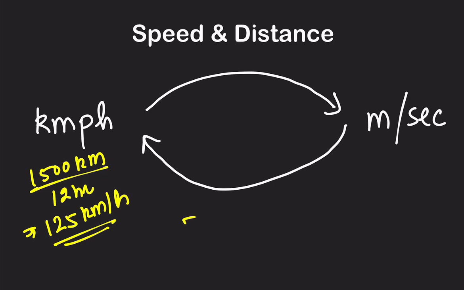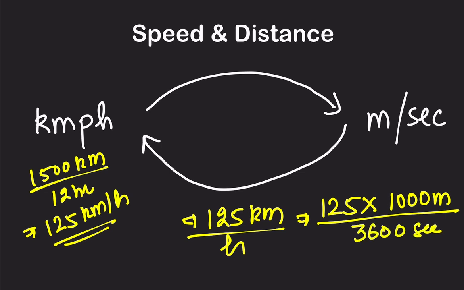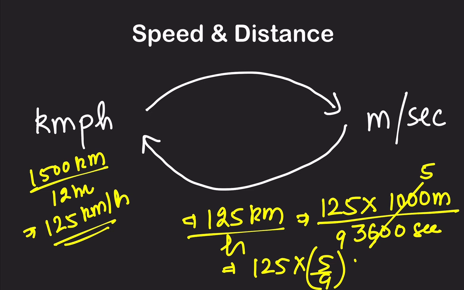First thing, 125 kilometers per hour, 125 kilometers divided by hour. Now, how many meters do we have in 1 kilometer? We have 1000 meters divided by hour. How many seconds are there in an hour? 3600 seconds. So this will be 5 by 9, right? So 125 into 5 by 9 will be the meters per second answer.